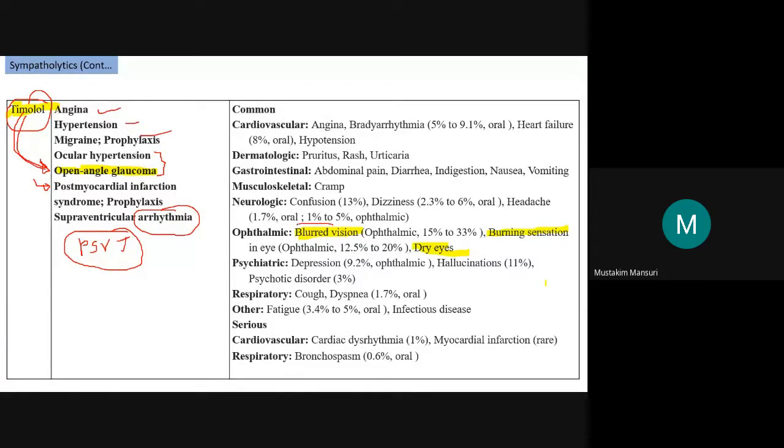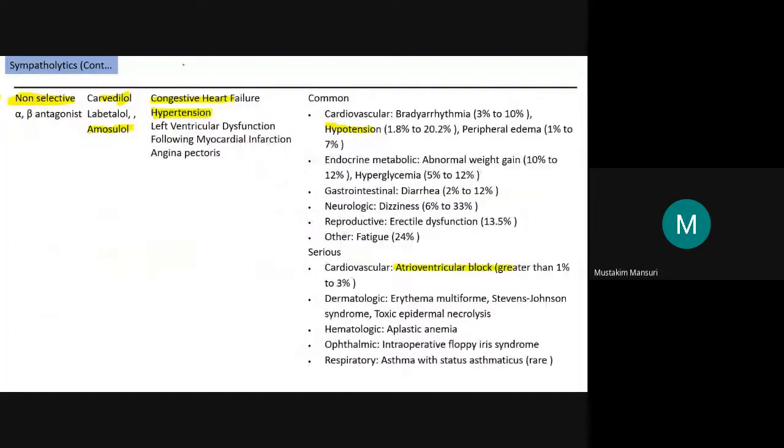Ophthalmic adverse effects are blood vessel congestion, burning sensation, as well as dry eyes. They are the ophthalmic adverse effects. Other effects you can go through. Non-selective alpha beta antagonist examples are carvedilol, labetalol. We used to remember it like this: labetalol, amoxicillin, carvedilol, they are non-selective alpha beta antagonists. They are useful in congestive cardiac failure as well as hypertension.